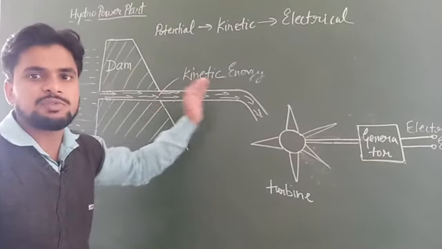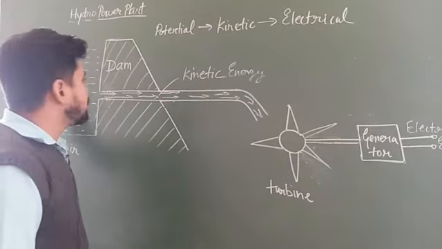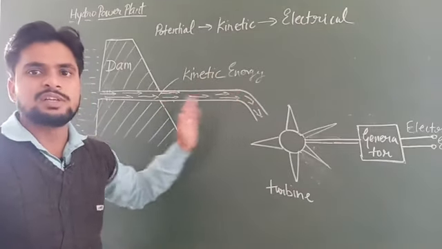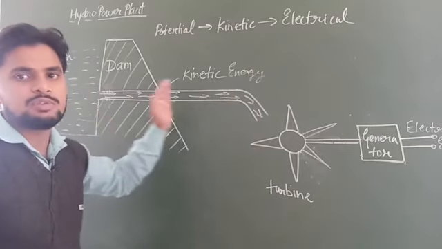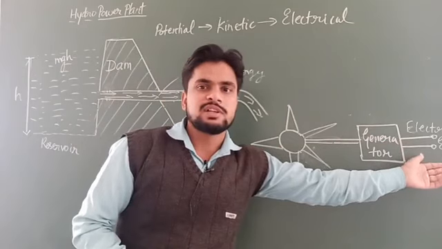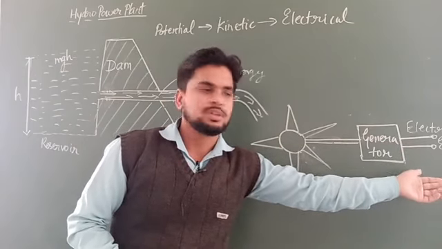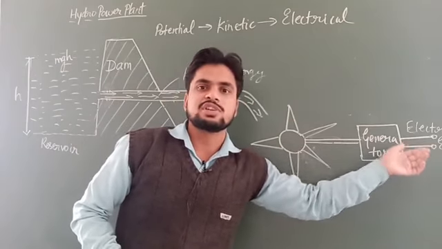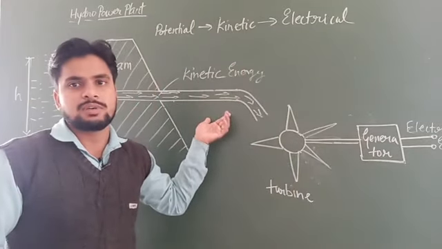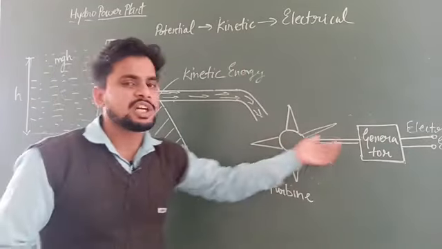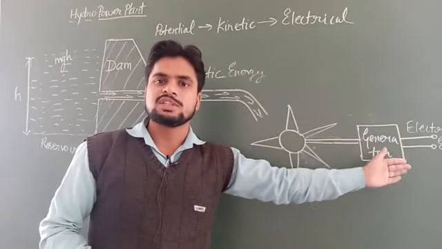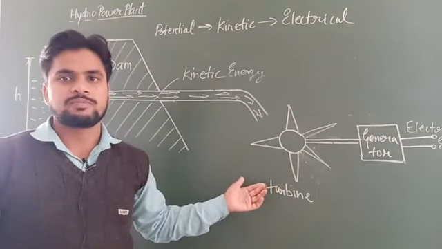So there is a transformation from potential to kinetic. There is no generation of potential and kinetic energy. There is transformation from potential to kinetic energy. Again, did we generate this electrical energy? No. This electrical energy is transformed from where? The kinetic energy of water. So again there is a transformation of energy. There is no creation of new energy. There is only transformation of energy.